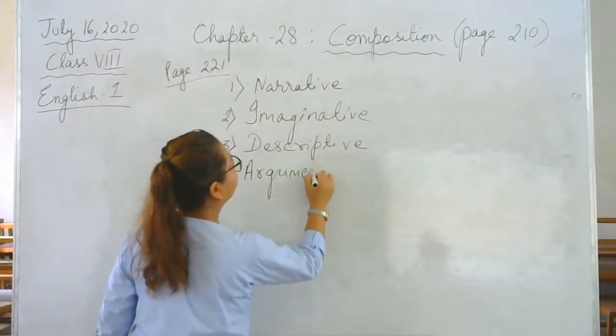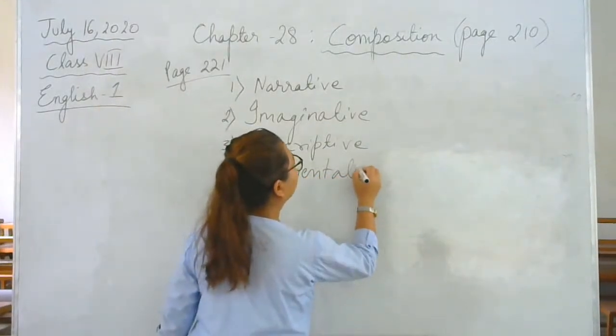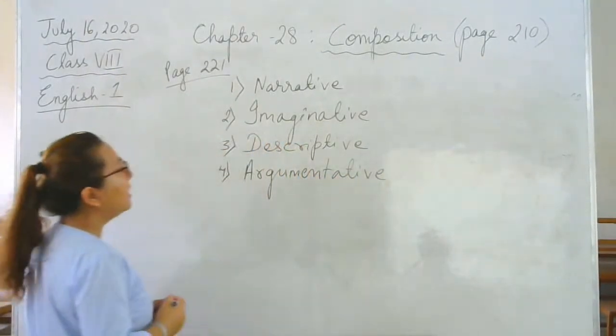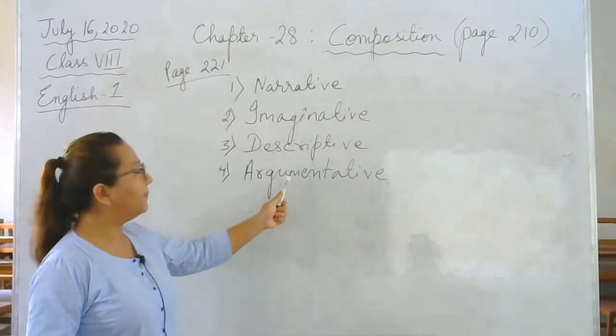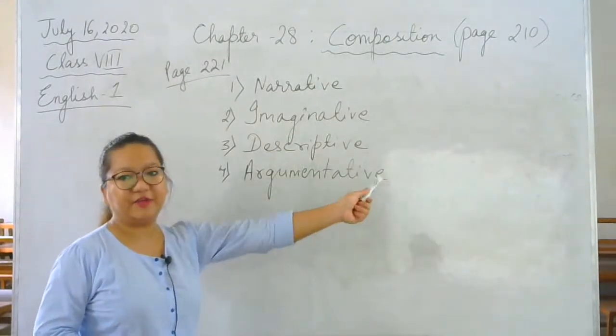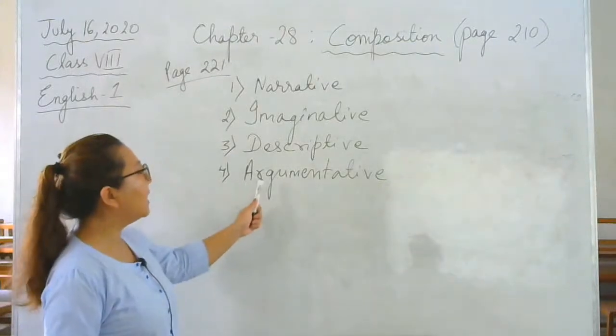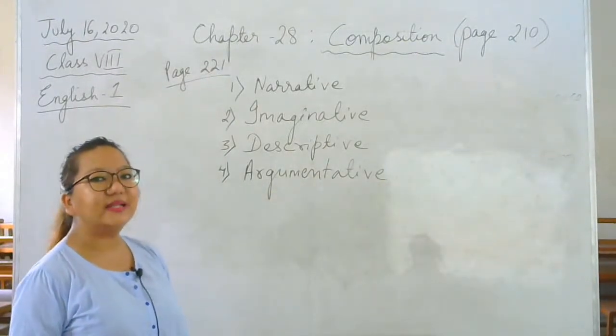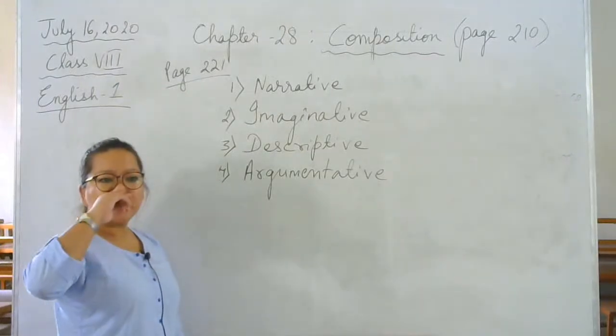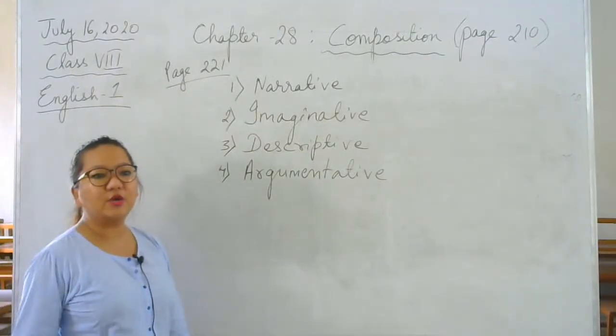Argumentative. A-R-G-U-M-E-N-T-A-T-I-V-E. Please write it down. Argumentative. Now, from which word do we get the word argumentative?